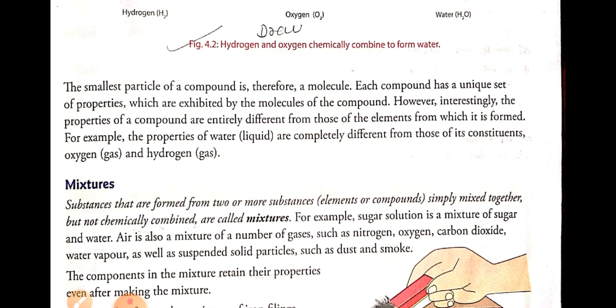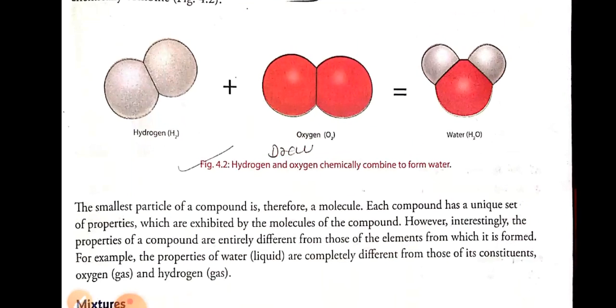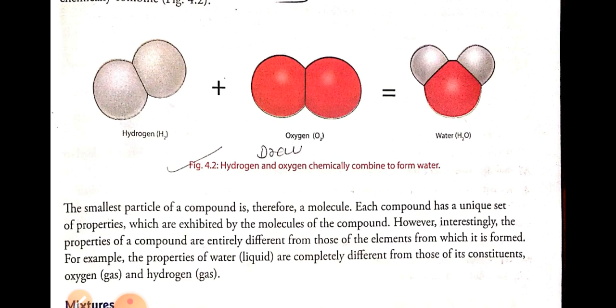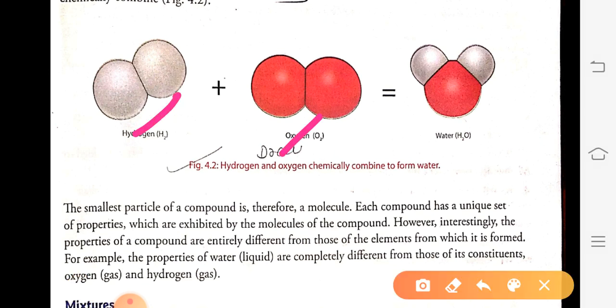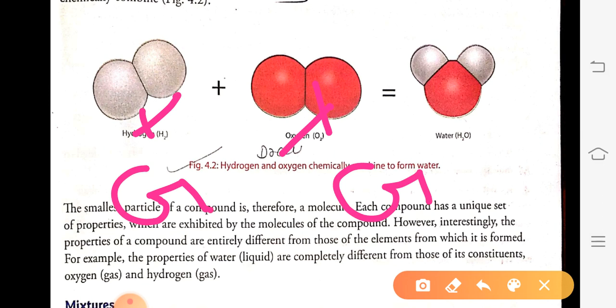One more thing to remember: when a new substance forms, it may have different properties as compared to the constituent elements. For example, hydrogen is a kind of gas, oxygen is also a kind of gas, but when they combine with each other, they form a liquid.